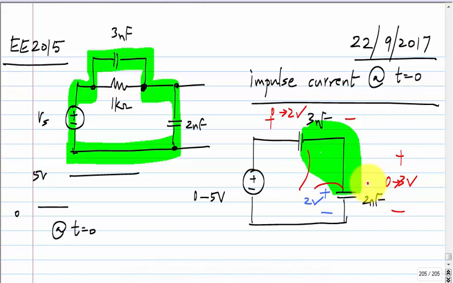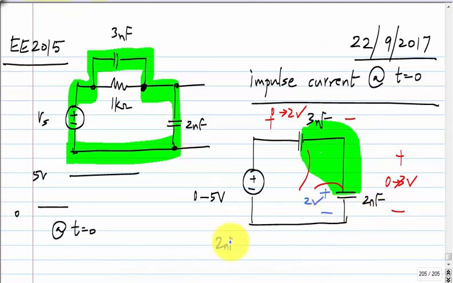What will be the voltage across the 2 nanofarad capacitor? What will it jump from what? How did we calculate this yesterday? Again, you can look at the charge on this plate, that you can calculate. You have 2 volts here, 2 volts there, so some number. So, what did you get the voltages to be?